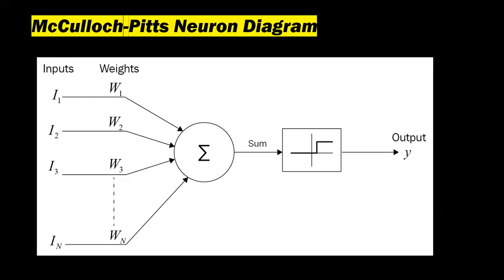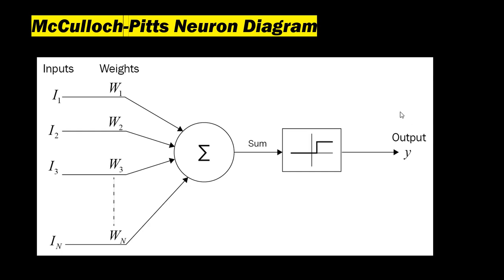It also takes inputs and produces the output. But here, each input that is sent has some weight associated with it. The neuron sums these weighted inputs, and later it compares the aggregated value with the threshold value. Based on the comparison with the threshold value, we get the output produced. From the foundations of the McCulloch-Pitts neuron model, all the neural network architectures that are present now have been developed. And we can see the architecture of the McCulloch-Pitts neuron model on the screen, where we can see the inputs, weights, and these are all summed using an addition function, and then it is sent to the output.